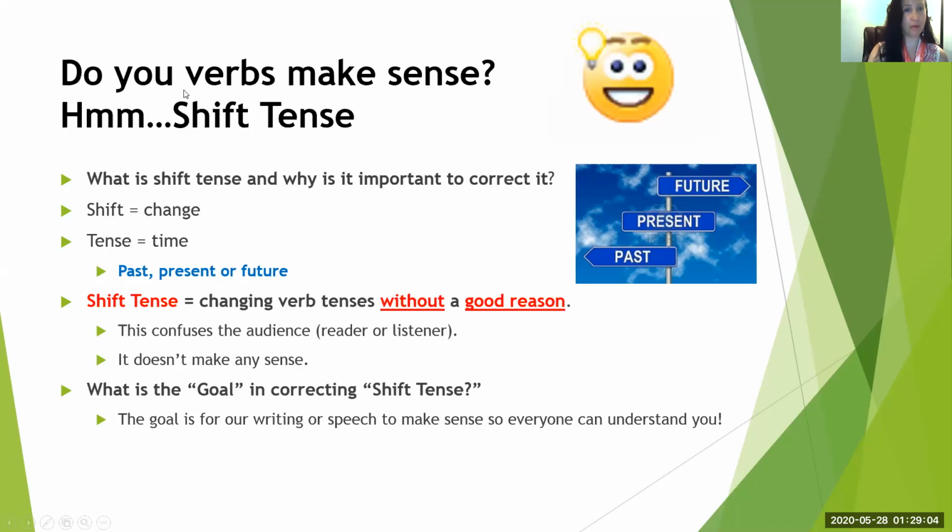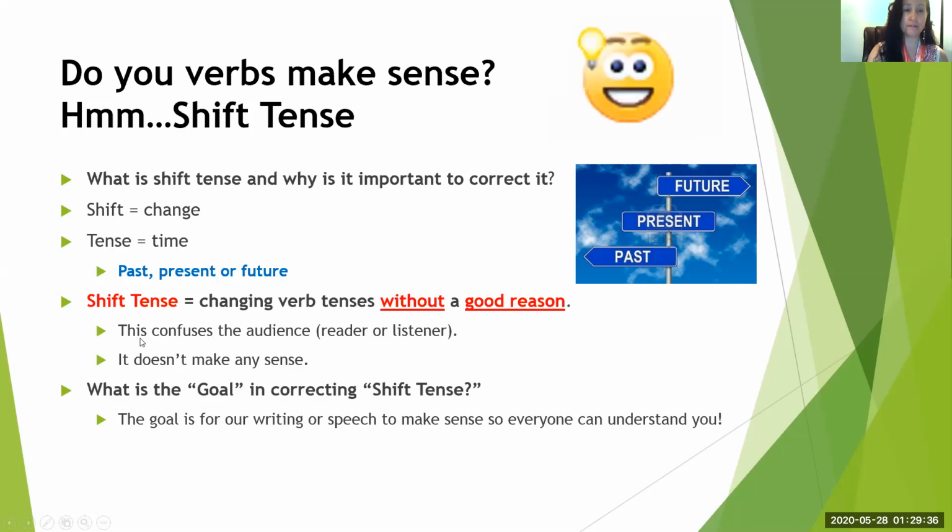It's very important. So what is shift tense and why is it important to correct it? Okay, vocabulary word here again, shift. Shift means change. Tense means time. So you have your past, present, or future tense. So here's a good formula. The shift tense equals changing the verb tenses without a good reason.